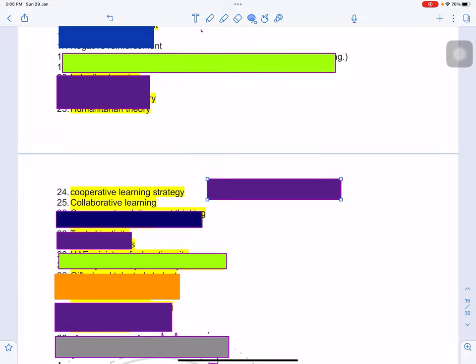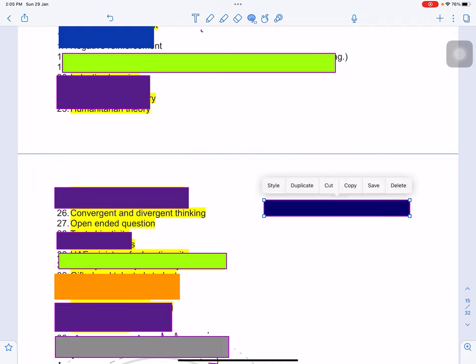You can put the video on pause, you can make your own notes and examples. Okay, then these two topics also came in the test: cooperative learning strategy and collaborative learning. So you should be able to understand the difference, right? What type of learning is this? Maybe the style of the students' understanding, how does he understand, or how does the teacher teach for a particular class. So which one is the suitable way? You should be able to work that out from here.